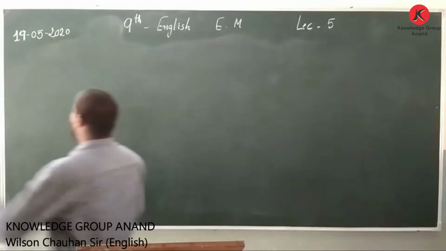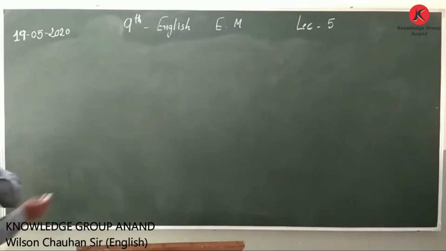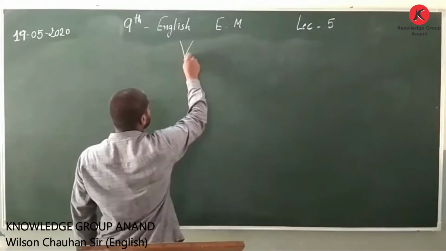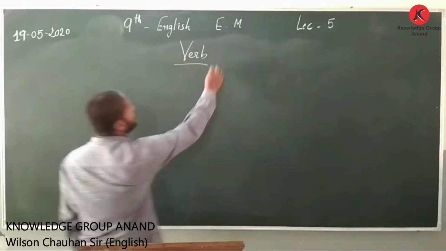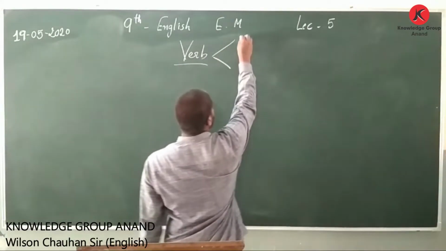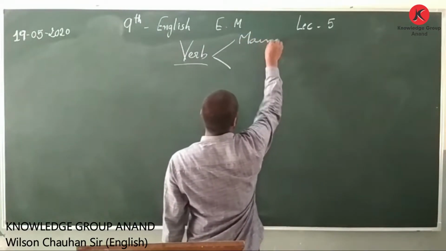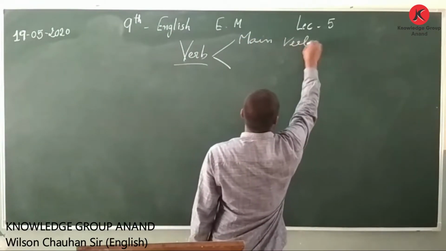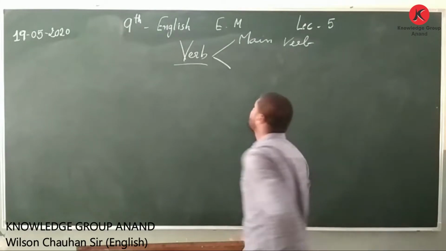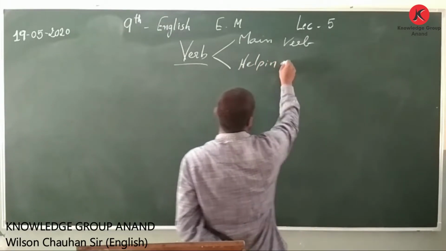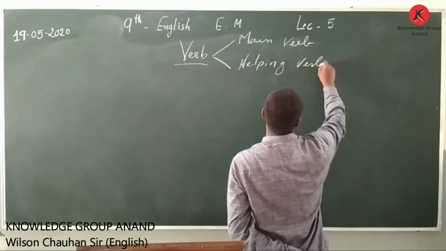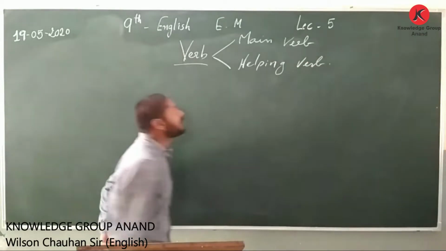Now, verb can be divided into two different things. That is a main verb, first of all. After main verb, what we have is a helping verb. So main verb and helping verb.